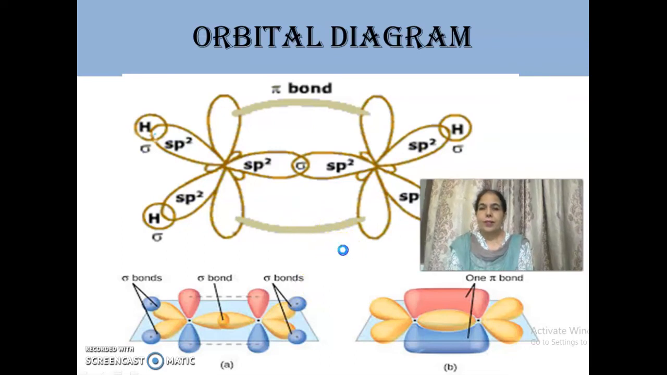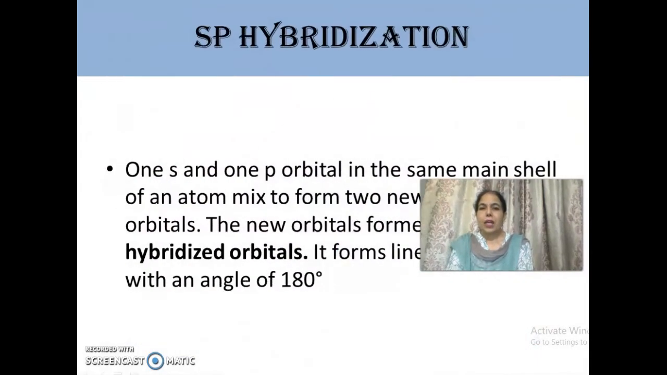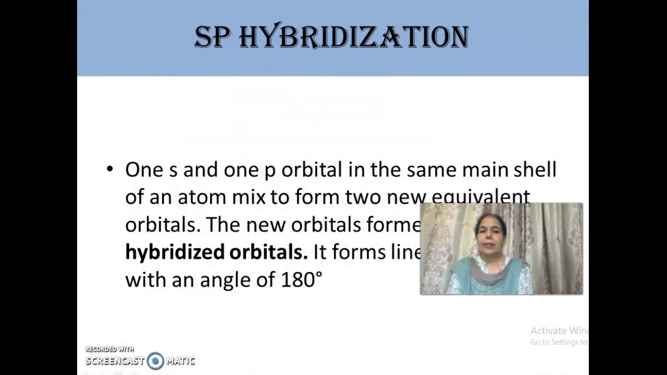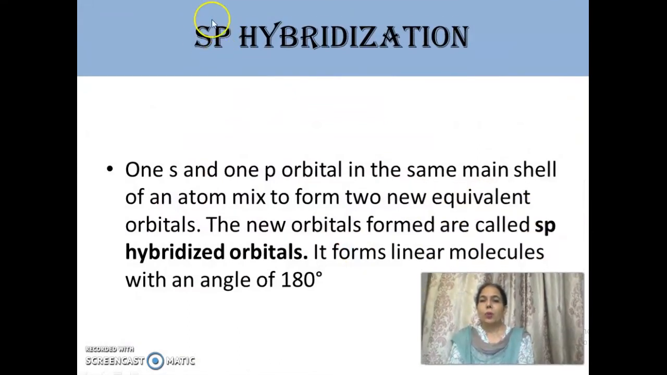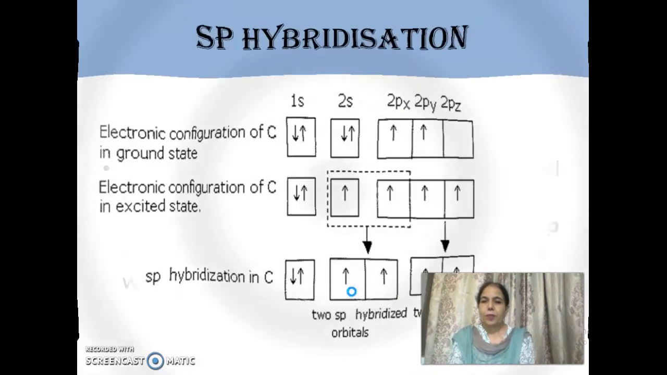The next is sp hybridization. In sp hybridization, as its name indicates, 1 s orbital and 1 p orbital intermix to give 2 new hybrid orbitals, and these hybrid orbitals give linear shape to the molecule with bond angle equal to 180 degree. Let us take an example.